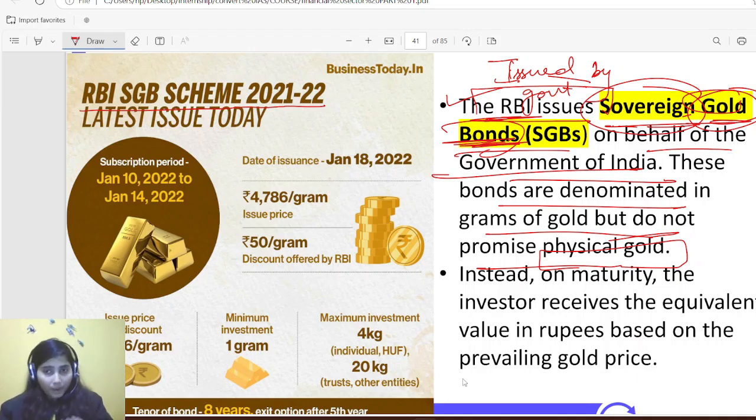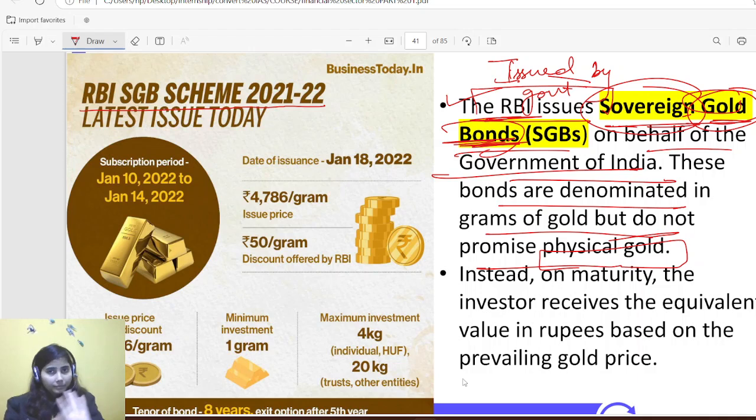Because for me, I am not very fond of gold necklaces and gold jewelry. Then as a safer investment option, I'll be purchasing the sovereign gold bond. So slowly and steadily there will be a lesser demand for physical gold.